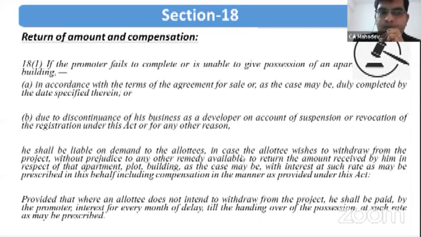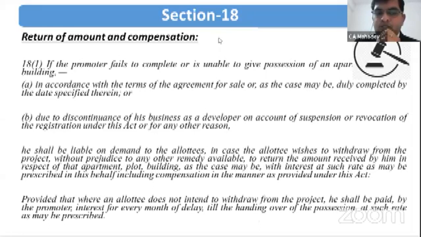Further, if the promoter fails to give possession due to discontinuation of his business as a developer on account of suspension or revocation of his registration. Suppose the registration of the promoter made under RERA is cancelled or revoked, or the business has been suspended, then the promoter will not be able to give possession of the flat as per the date decided between the allottee and the promoter.